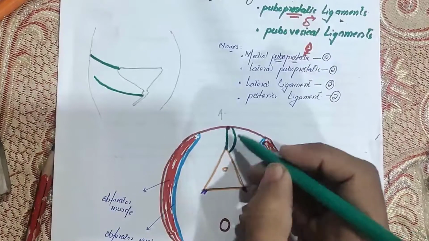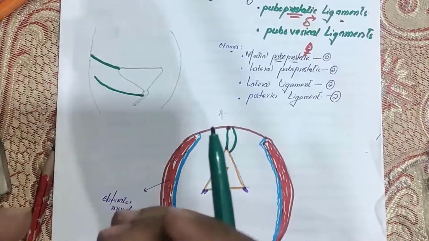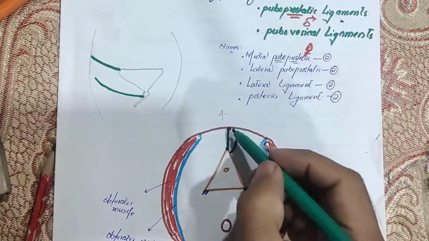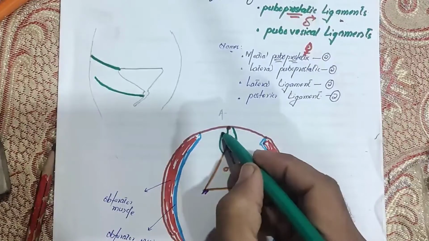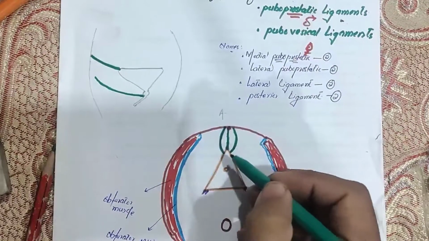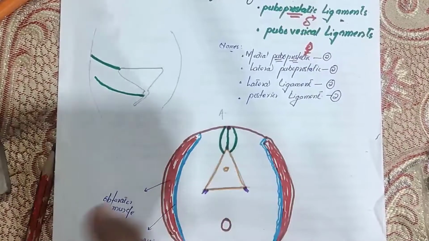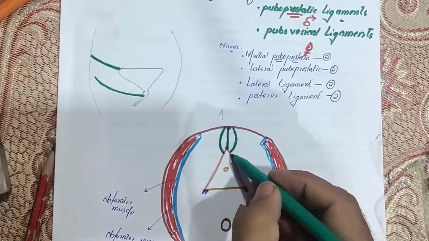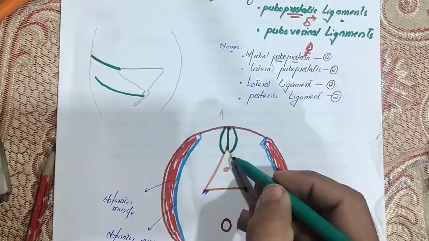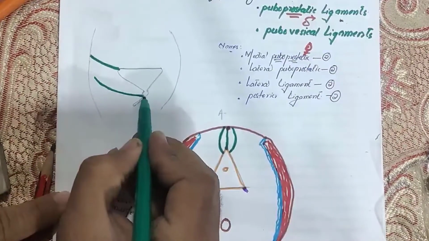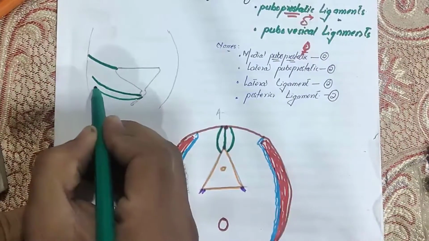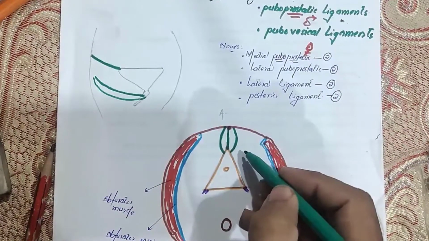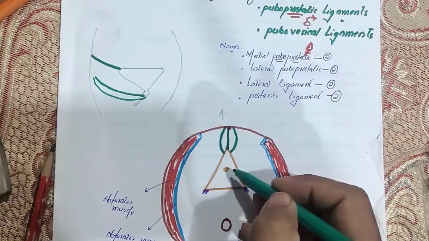They arise from the posterior aspect of the prostate and go to the pubic bone. So two are present on each side, right? These are called the medial puboprostatic ligaments. Then there are two lateral puboprostatic ligaments. They again arise from a little bit posterior side of the prostate and go towards the pubic bone. So we say they are the lateral puboprostatic ligaments.